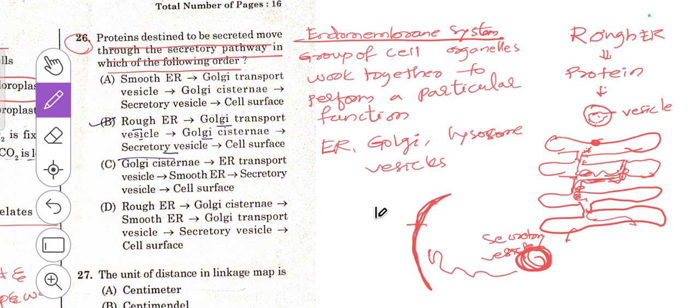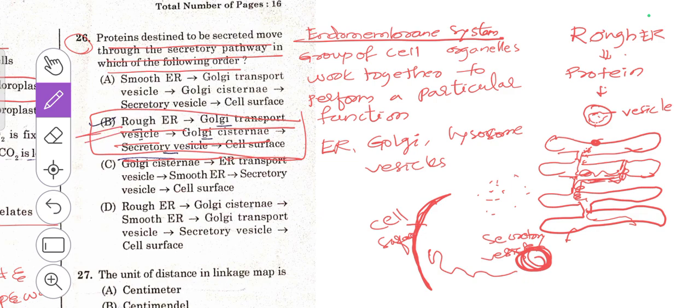They may reach the cell surface for transport, or they may enter different parts of the cytoplasm to form cell organelles, cell wall, etc. So this is the pattern of how the particular function takes place in this endomembrane system. Here they have given option B: rough endoplasmic reticulum, Golgi transport vesicles, Golgi cisternae, then secretory vesicle, then cell surface. So B is the right answer for this question.